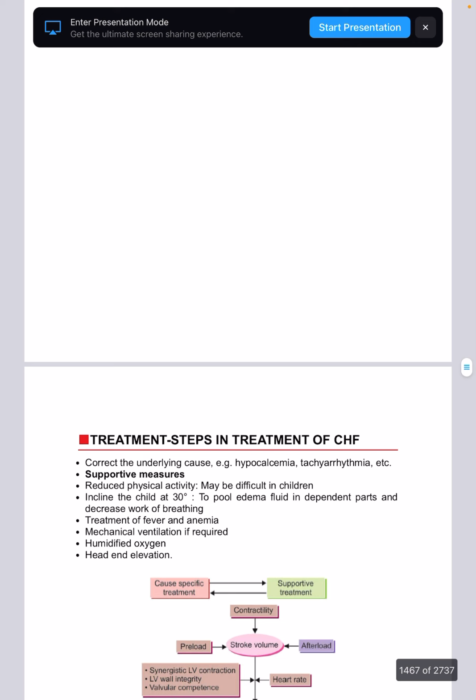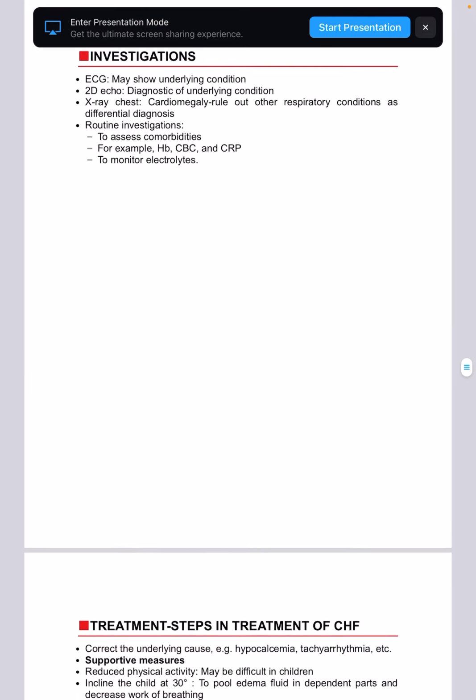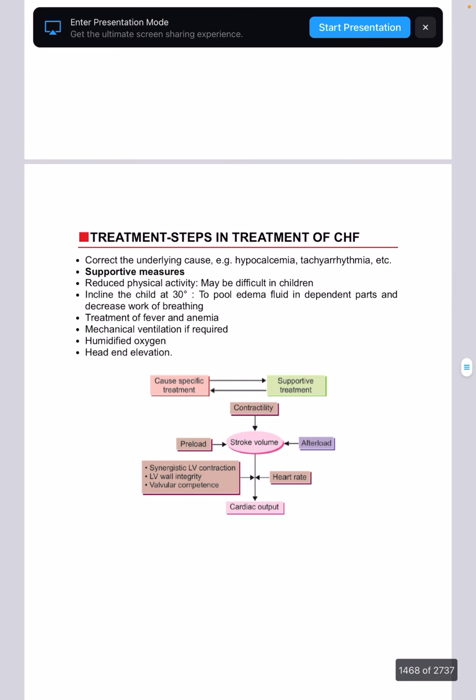What all things you'll see in investigations? Let's remember. First, you'll do 2D echo, you'll do ECG, you'll do chest X-ray where you'll see cardiomegaly. Then you'll rule out other possibilities. You'll have CBC, HB, CRP, and electrolytes.